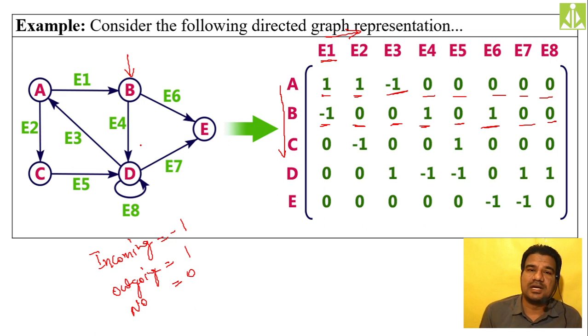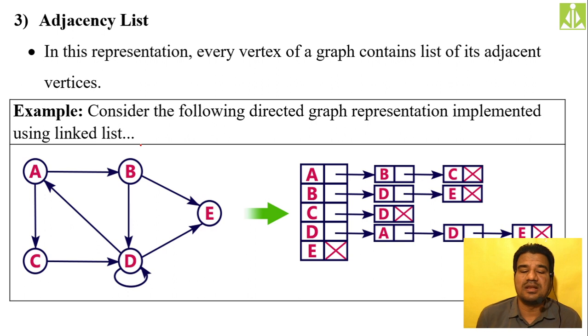If the considered edge is an incoming edge to the vertex we have selected, we put -1 over there. And if there is no connection between the vertex and the edge we have selected, we simply put 0 over there. Okay, then the adjacency list. This is the linked list notation of your graph, we can say.